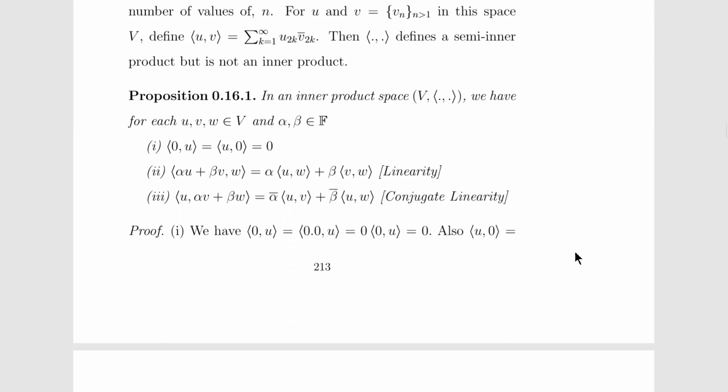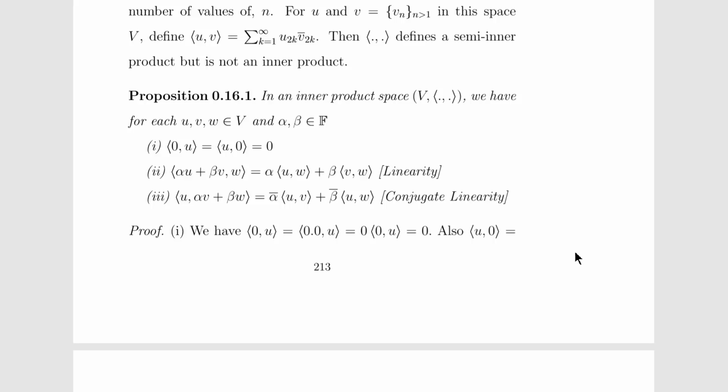In an inner product space, we have for each u, v, w belonging to V and alpha, beta belonging to F: Number one, the inner product of 0 comma u is equal to the inner product of u comma 0 is equal to 0. Number two, the inner product of alpha u plus beta v comma w is equal to alpha times the inner product of u, w plus beta times the inner product of v, w.